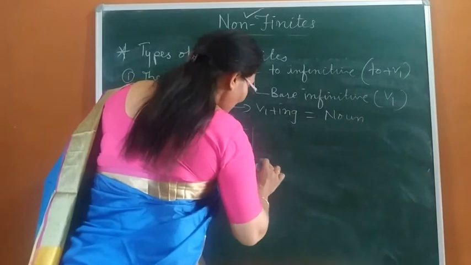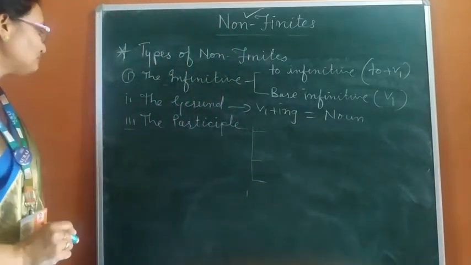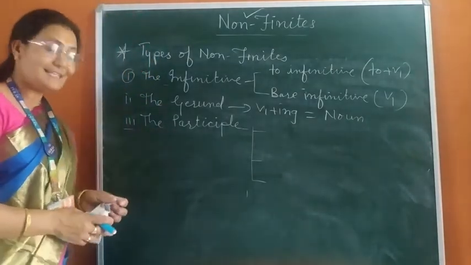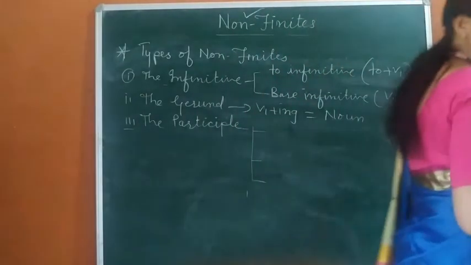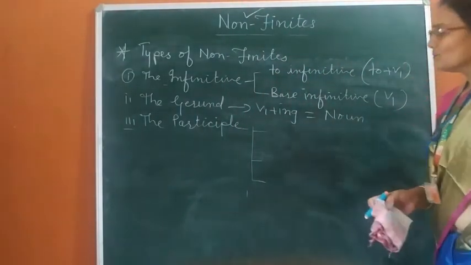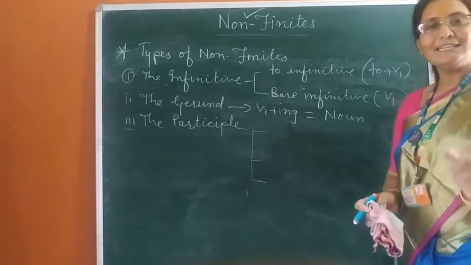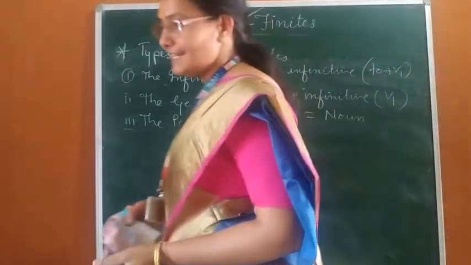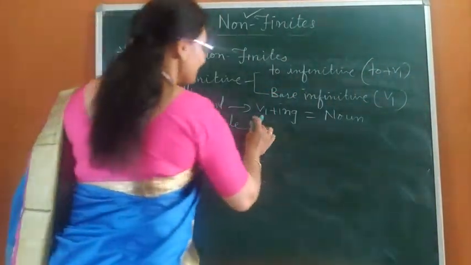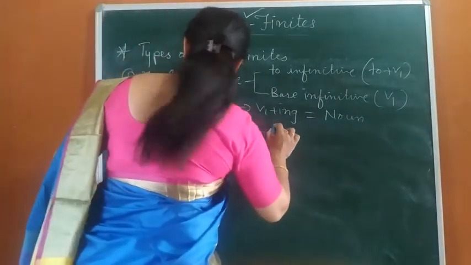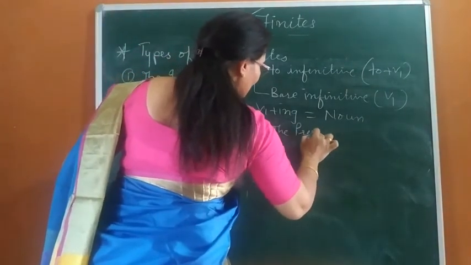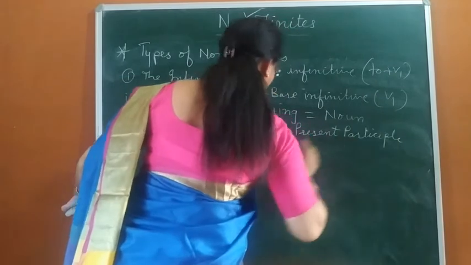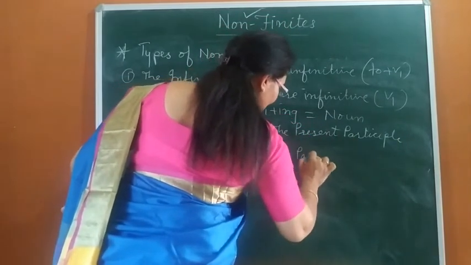Participle is divided into three parts, three types. If I define the participle, a participle is a verbal adjective which is partly a verb and partly an adjective. It works in a sentence as an adjective as well as a verb. It has three types. First, the present participle. Number two, the past participle.